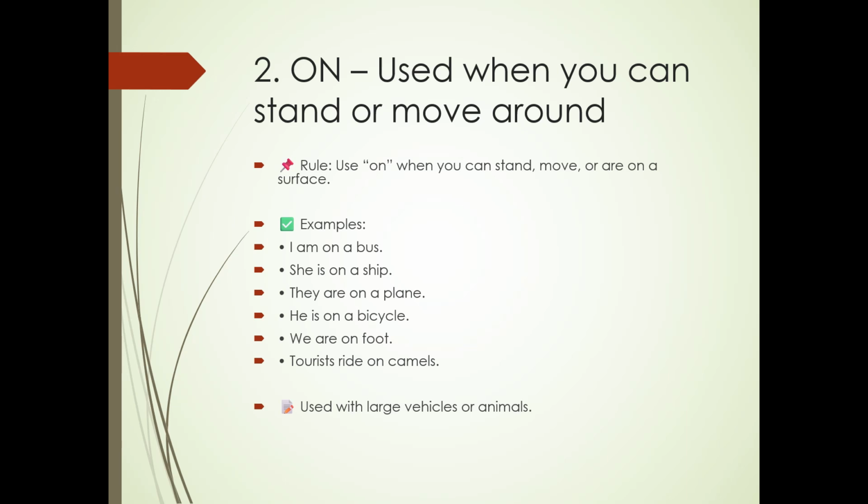She is on a ship. They are on a plane. He is on a bicycle. Bicycle, it's not a closed one, but a person is sitting on the surface. In that situation too, we use the preposition on. Next one, we are on foot, which means a person is walking. And the last example is tourists ride on camels. It's the top of an animal. So this is generally used with large vehicles or animals, particularly when you are able to stand or move around.